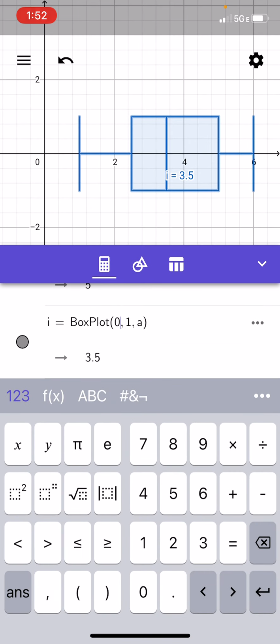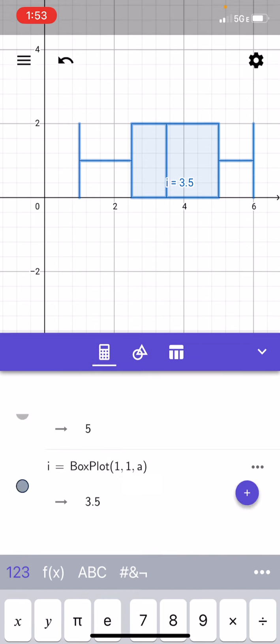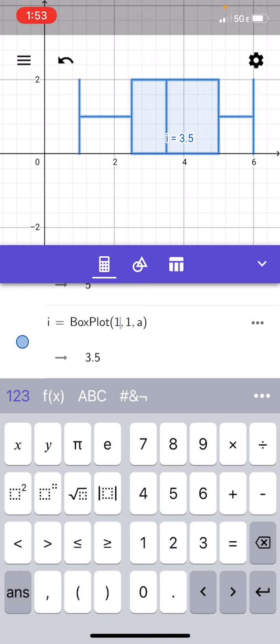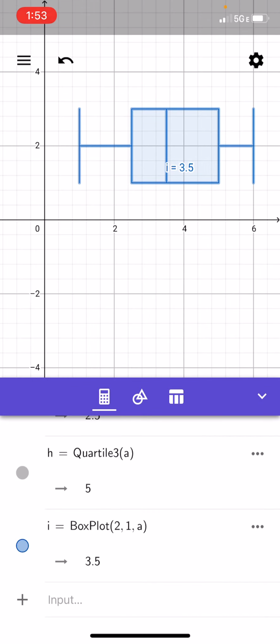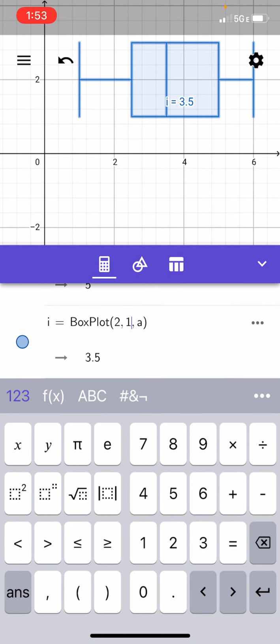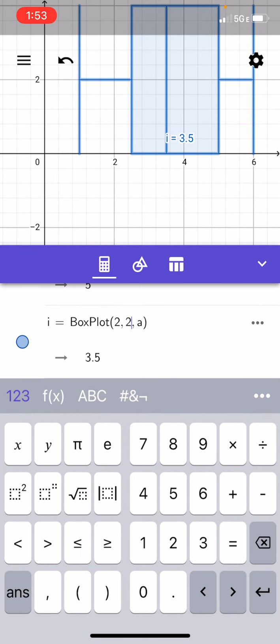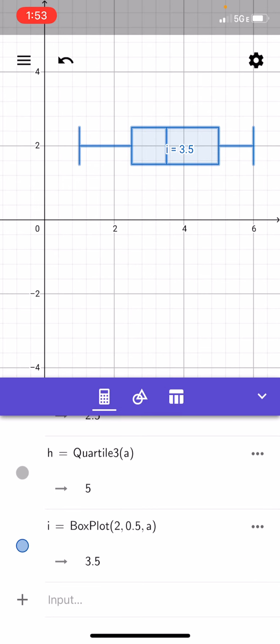Back to what we did for Y offset and Y scale. Maybe if I decided to make the first number 1, now you'll see that the box plot has been shifted up 1. If I put in a 2, it's been shifted up to 2. So it's going to change the look of it. That second number determined the height. So if I put in a 2 for that, now it's a taller box plot. And if I put in 0.5, now it's a smaller box plot.